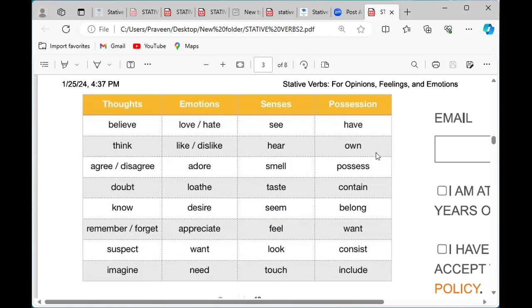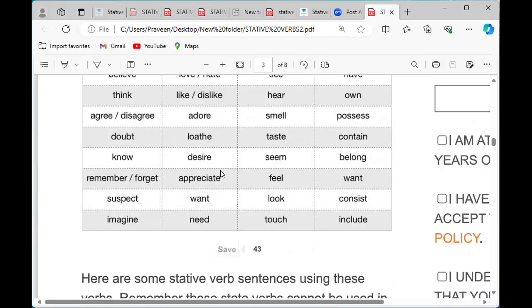Possession: have, own, possess. If someone has something, we call it possessive, possesses. That is ours, like "it is mine," "I have this," "I own this car," or "I own this vehicle." Those are all possessive. And contain, belong, want, consist, include. These are all possession. In these four categories, we use stative verbs.